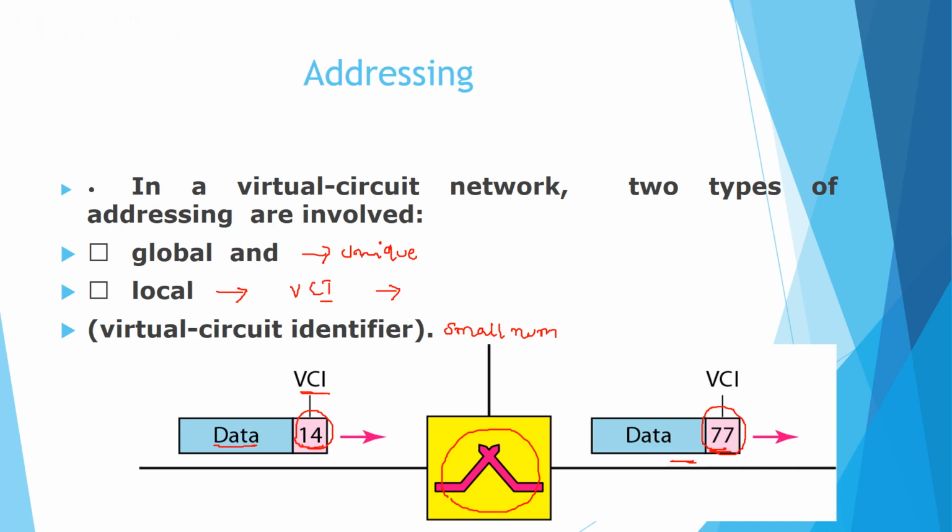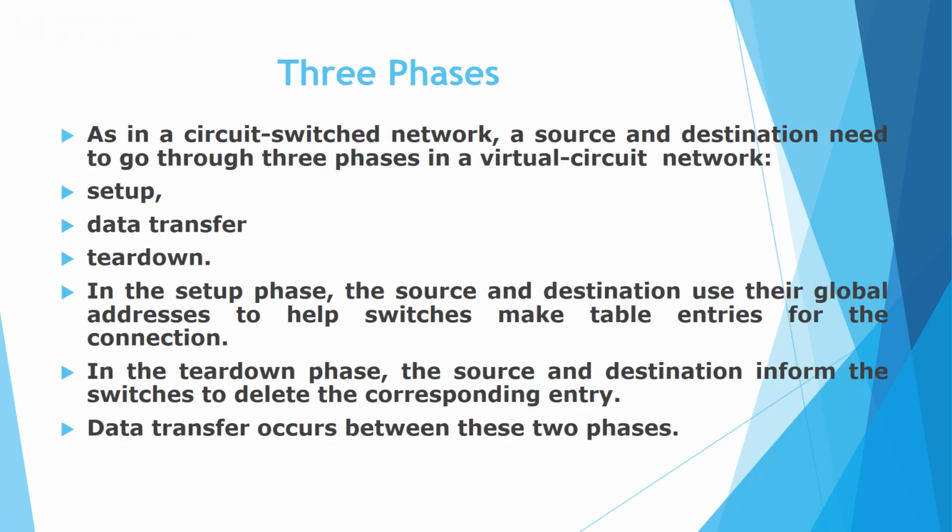Therefore we can say that in the case of virtual circuit network, we make use of two addresses. One address is a unique one and the other one is the VCI itself, the virtual circuit identifier. Like in the case of circuit switch network, the virtual circuit network consists of three different phases. The first one is the setup phase, then the data transfer phase, and the third one is the tear down phase.